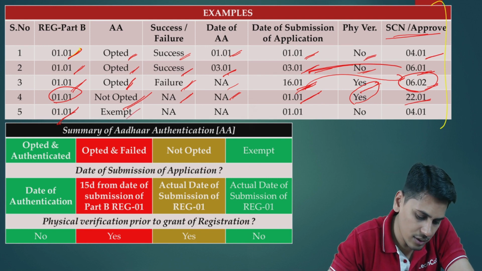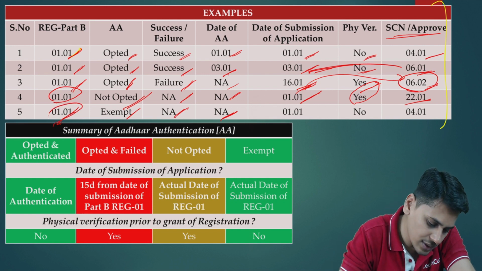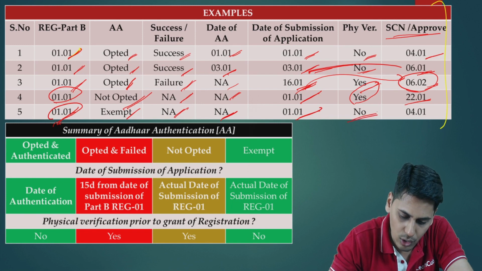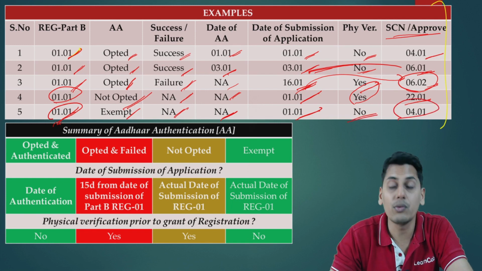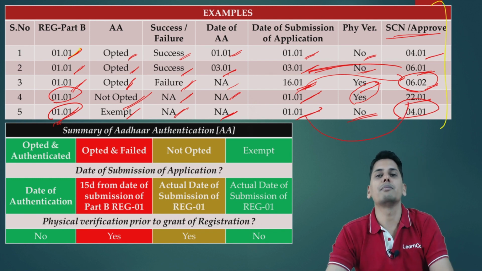REG Part B, 1st Jan. Aadhaar authentication is exempted. Success failure not applicable. Date of authentication not applicable. Date of submission of application, the actual date on which it is submitted in the portal, 1st of January. Physical verification not required. Show cause notice or approval needs to be made within 4th of January, 3 working days from the date of submission of application.